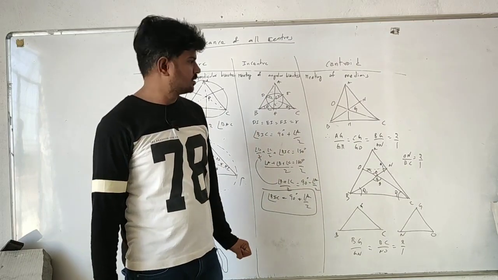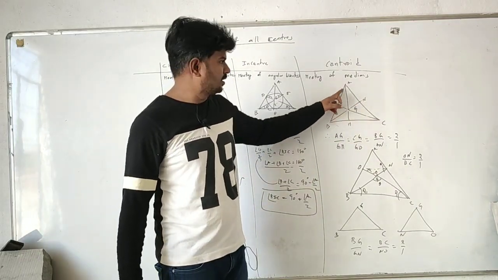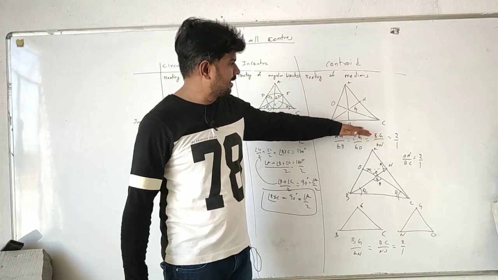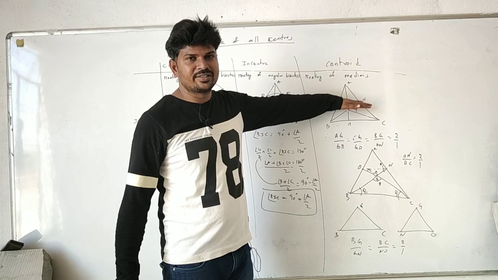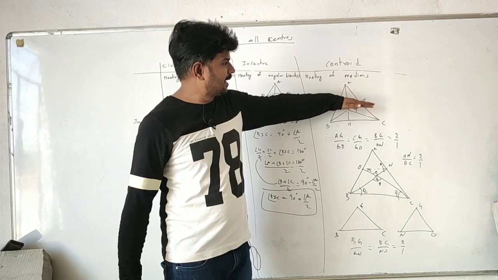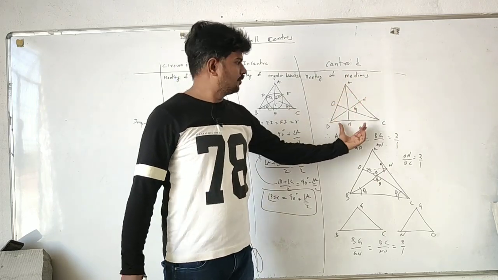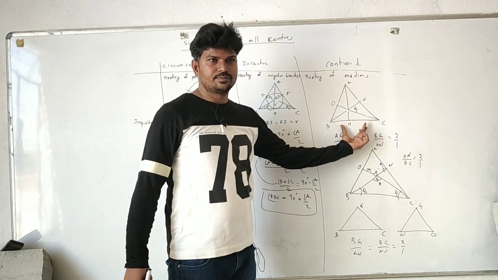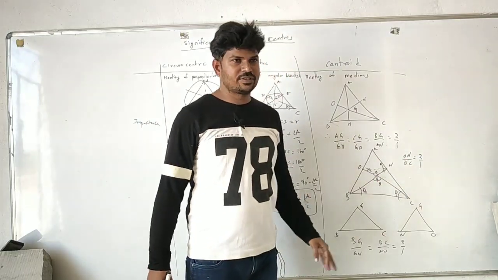What is the proof for this? Again, in order to prove this, I know N and O are midpoints of these sides. I'll take a parallel line here. Now apply the basic proportionality theorem case: when we have a parallel line touching the midpoints, the length of ON is half of this length BC. So the conclusion is ON by BC is equal to 1:2.